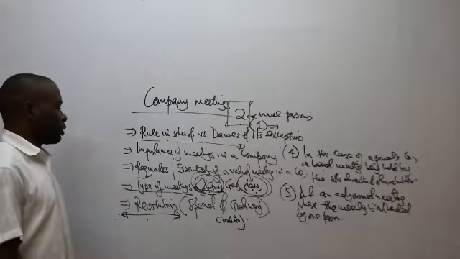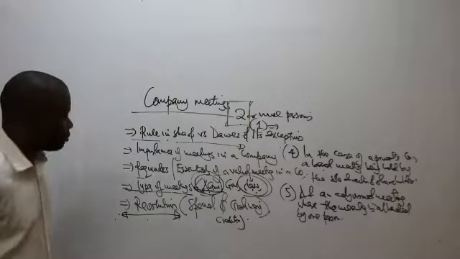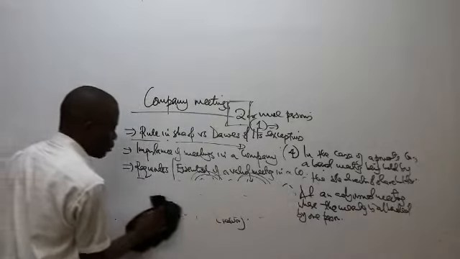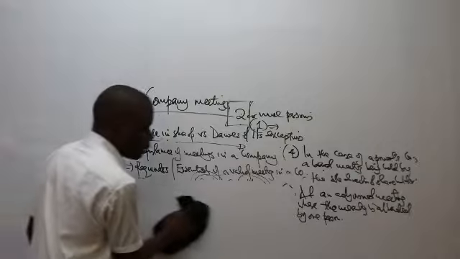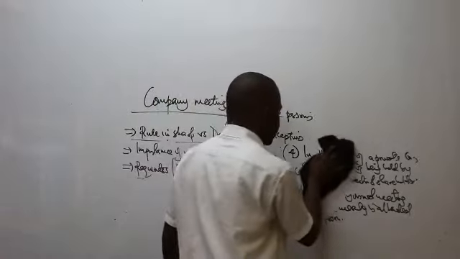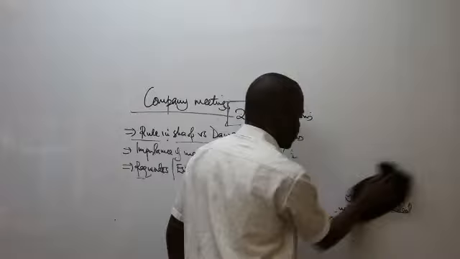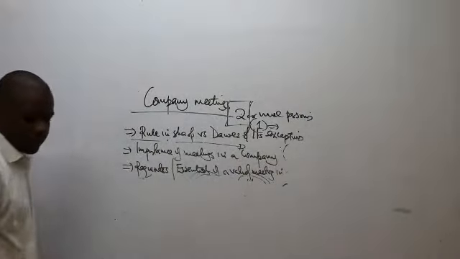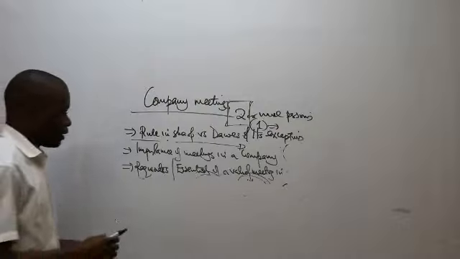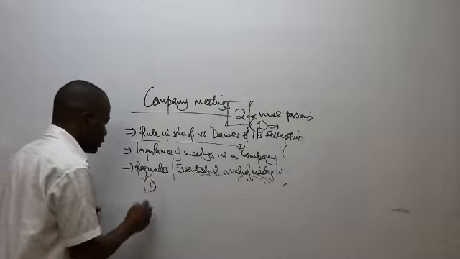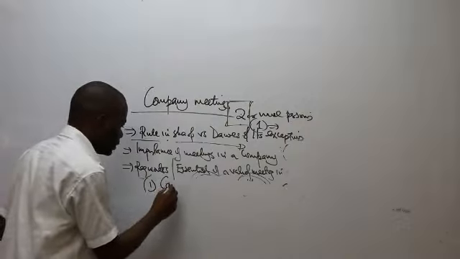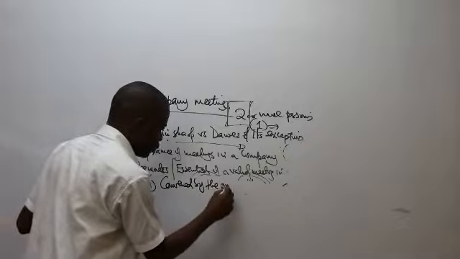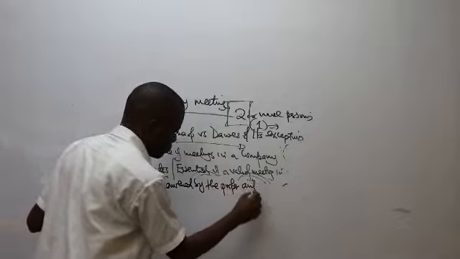So I want us to look at the requisites or essentials of a valid meeting in a company. What are the characteristics, the requirements that must be met before it can be concluded that there has been a valid meeting held in the company? There are 5 key essentials. Number one, the meeting must be convened by the proper authority.